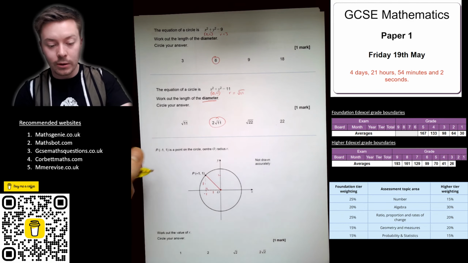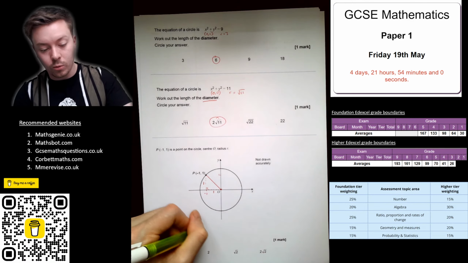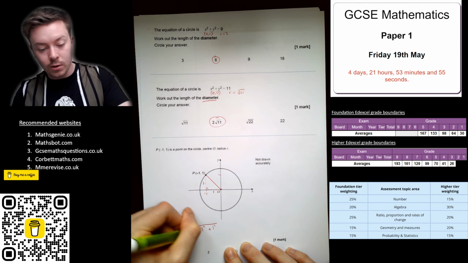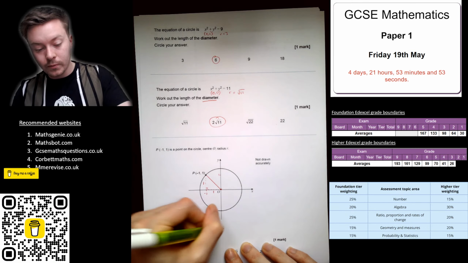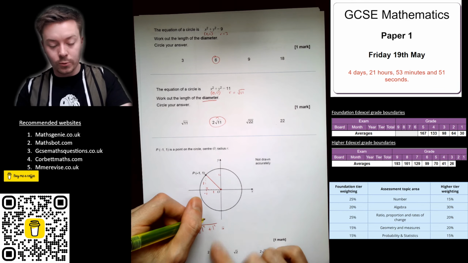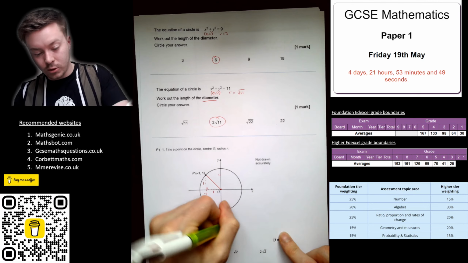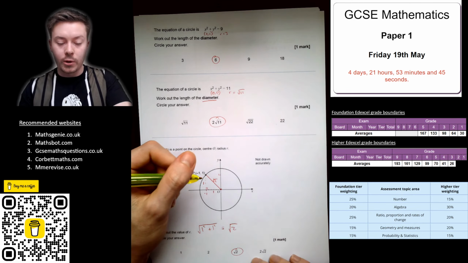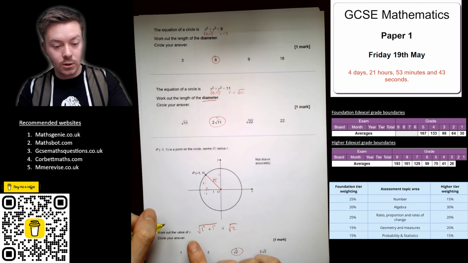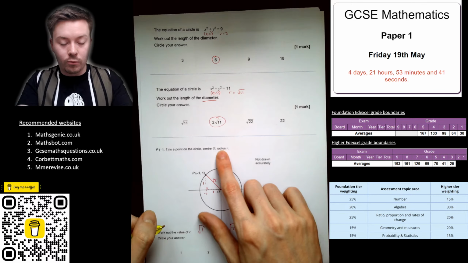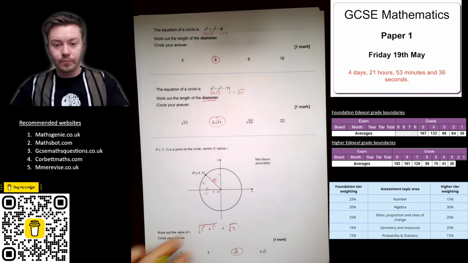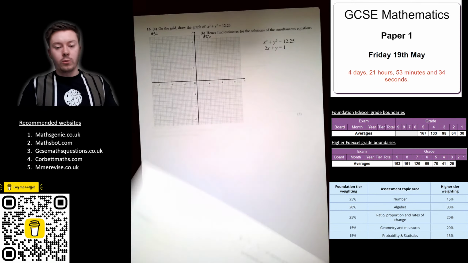Now using Pythagoras, because we've got a right angle triangle, we do 1 squared add 1 squared, and then square root it will give us the hypotenuse. So 1 squared is 1, add 1 squared, which is also 1, gives us root 2. And that's then the length of this line, which is the radius. It asks us for the value of the radius r, so it's root 2. Moving on.